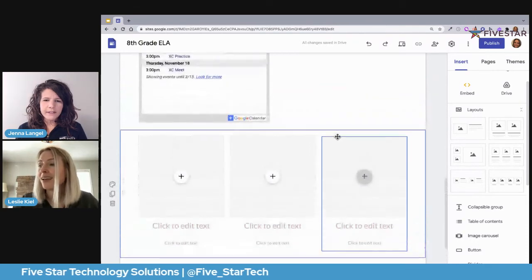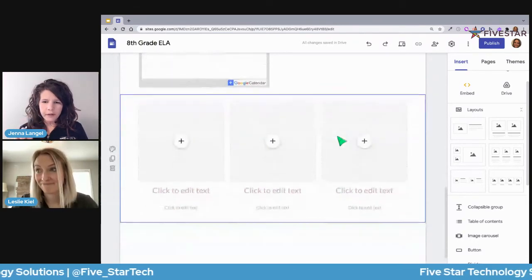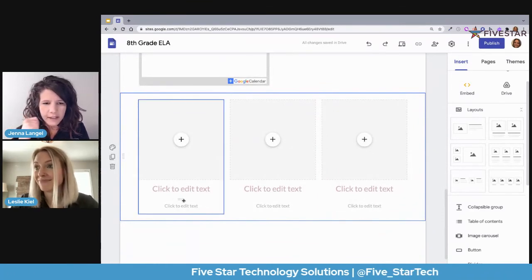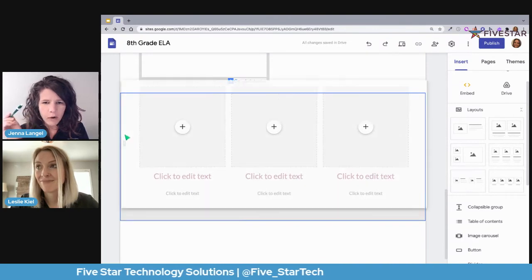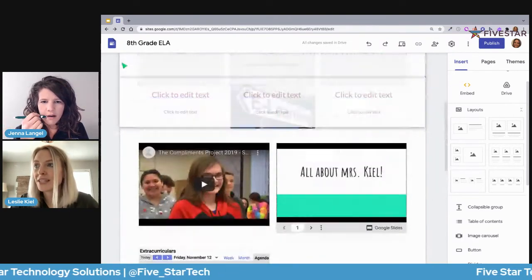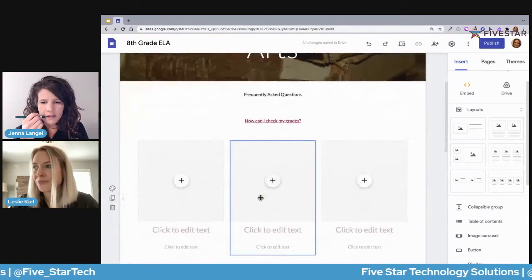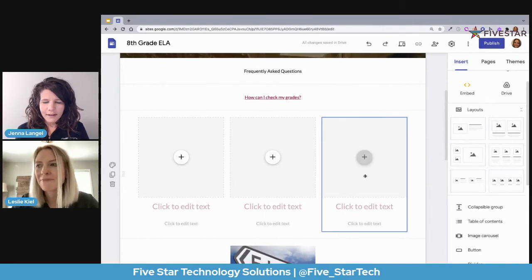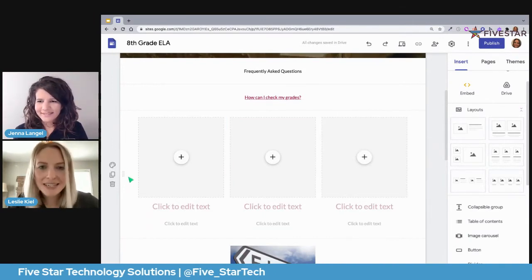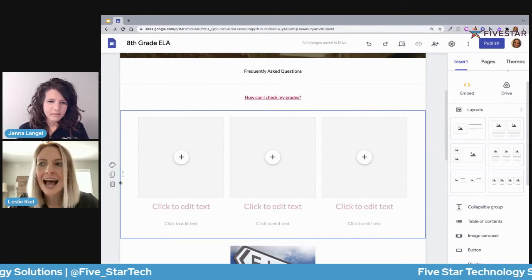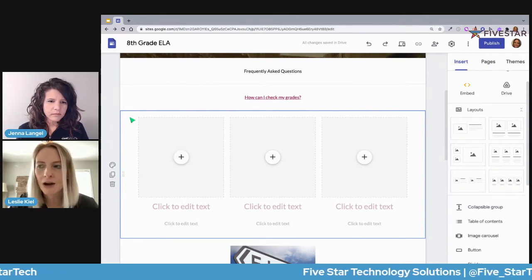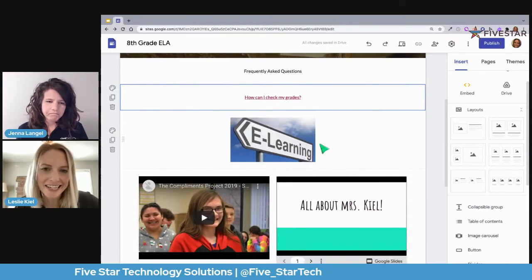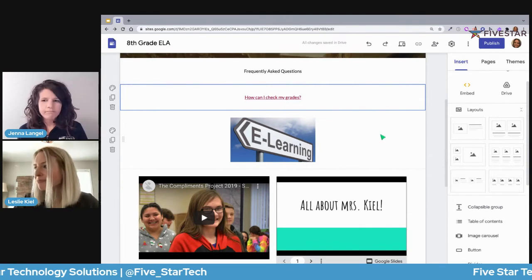I love that. And I noticed that there's a blue line around that row that you just added, that layout. So then I'm seeing that there's dots over on the left-hand side. So I'm wondering, can we move this row above the calendar? Oh yeah, we can move this anywhere we want. Oh, amazing. Yes, I love that. Anything we put on this canvas, we can manipulate. We can put it exactly where we want. Amazing. Yes, just for the sake of how our site's going to look at the end, I am going to click on this layout and hit that trash can, just because I don't want to fill that in at this time. So we'll just go with what we've got.